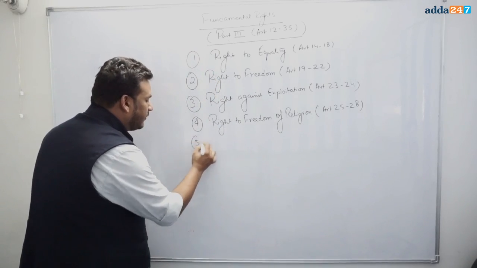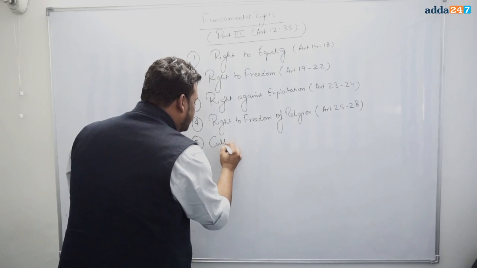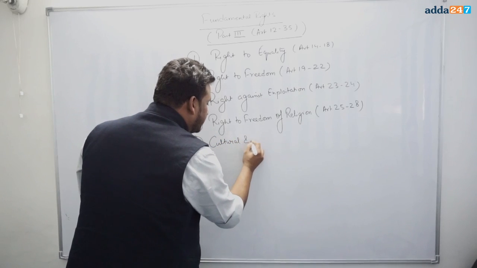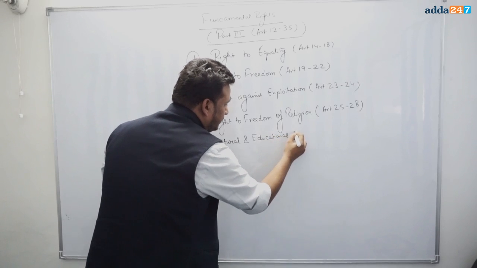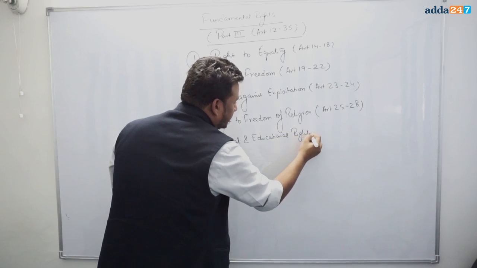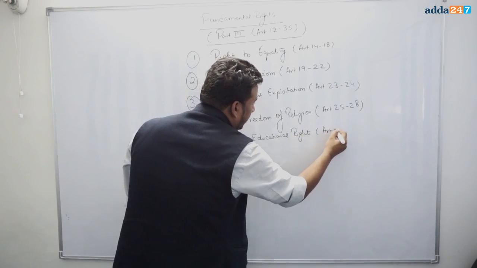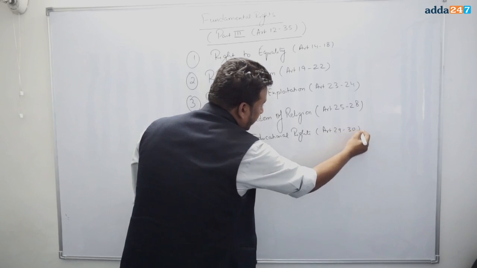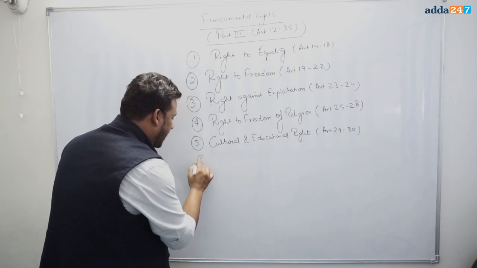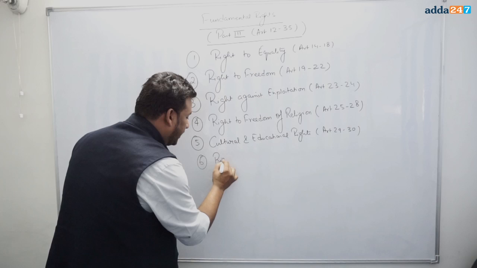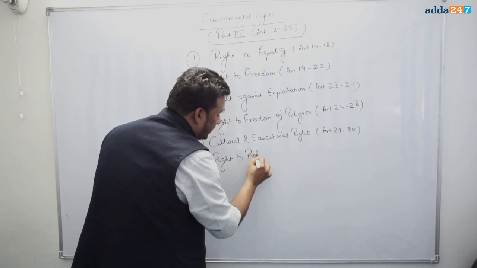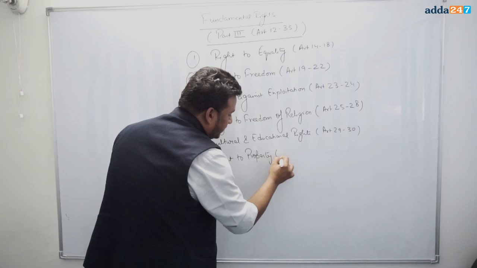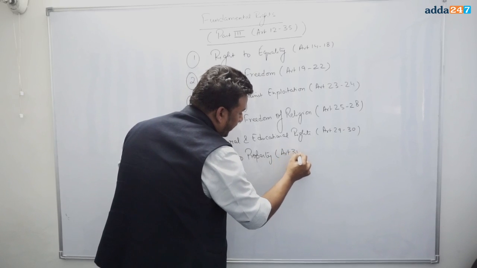Now, moving forward, we have cultural and educational rights. It is mentioned under Article 29 and 30. Then you have the right to property. Property rights, very important. They are mentioned under Article number 31.